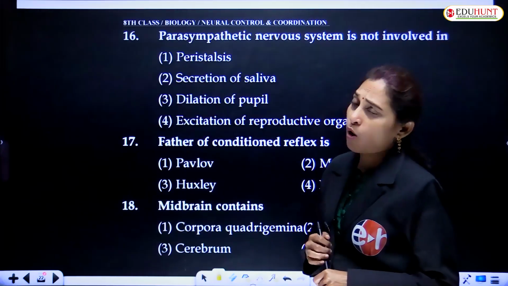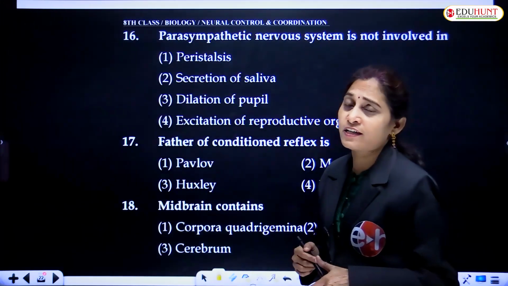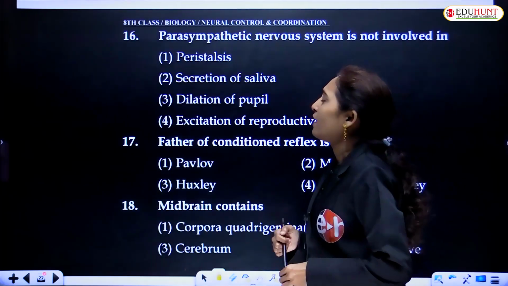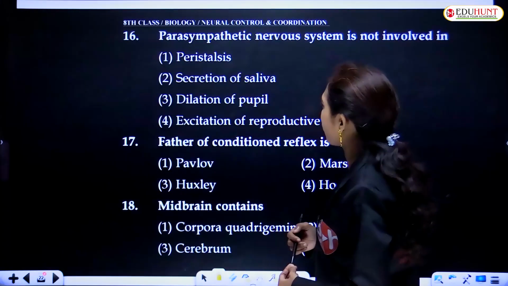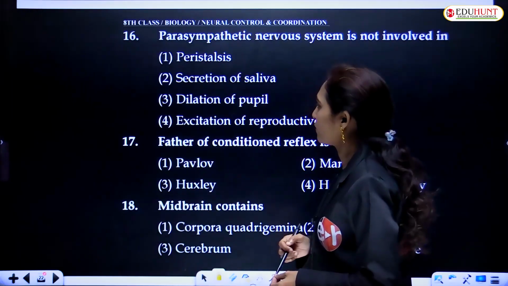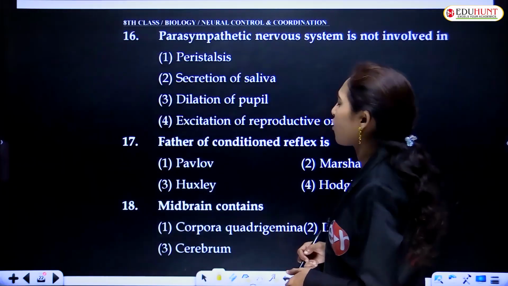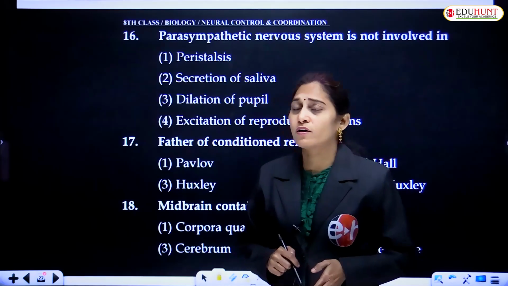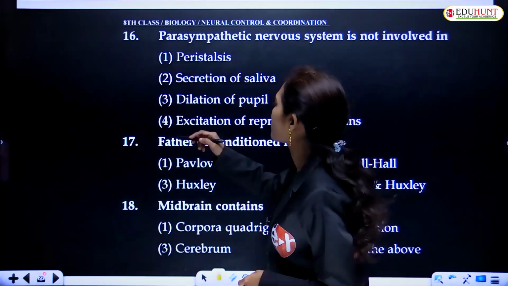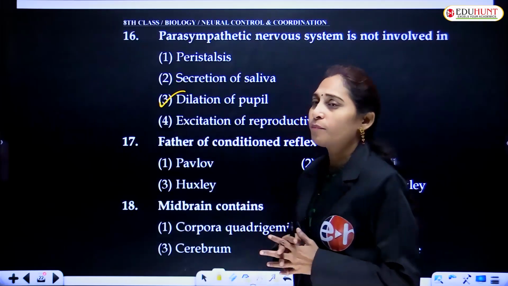Peristalsis, yes, obviously it is involved in parasympathetic nervous system action, and secretion of saliva is also involved. Dilation of pupil, this is not involved. Excitation of reproductive organs is also involved. Parasympathetic system is involved. So the answer is dilation of pupil.